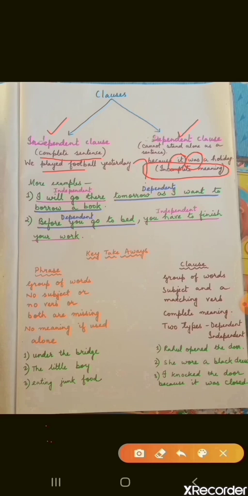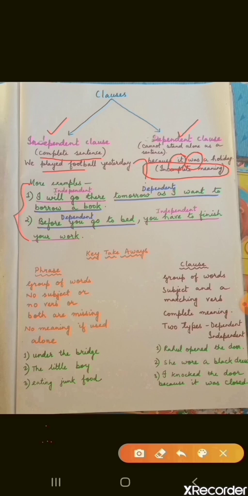Now let's look at the examples. You will understand. I will go there tomorrow as I want to borrow a book. Now here you see, I will go there, you get the complete meaning out of it. Yes or no?